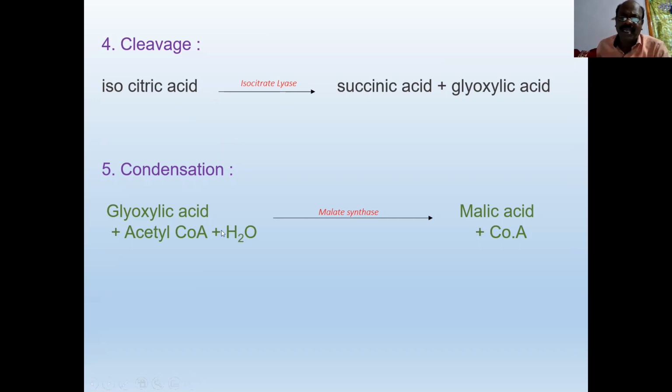That may be succinic acid or malic acid or citric acid. Any one of them enters into the mitochondrial matrix where further reactions take place.